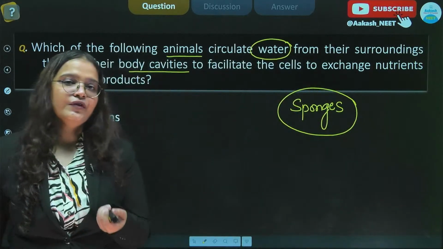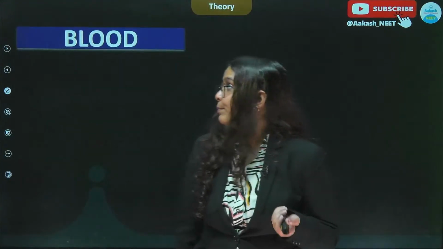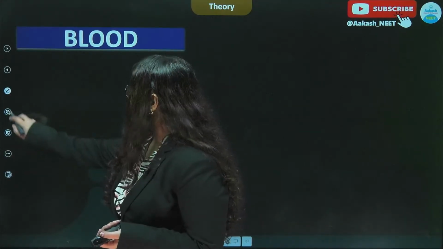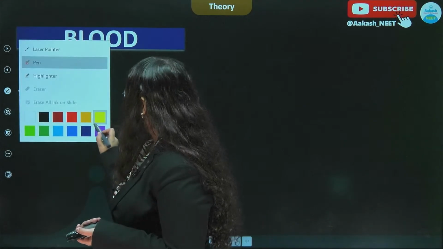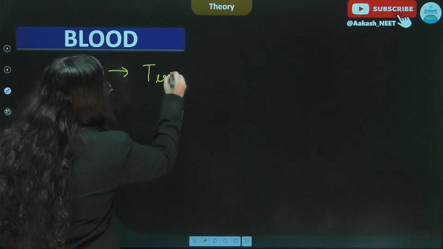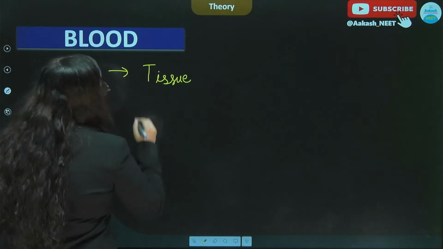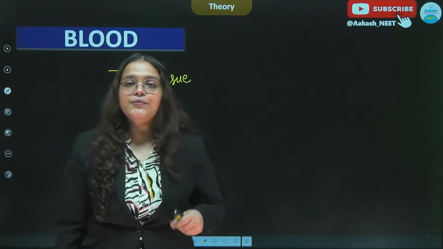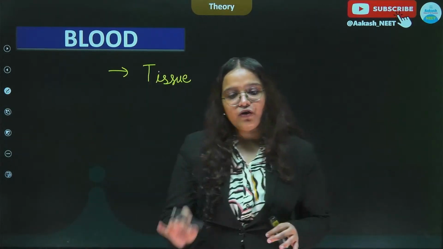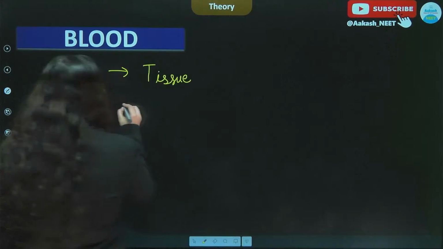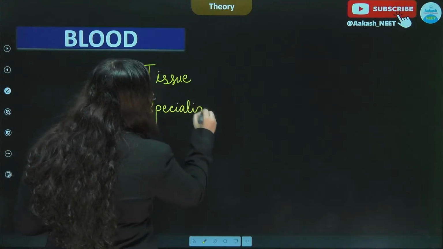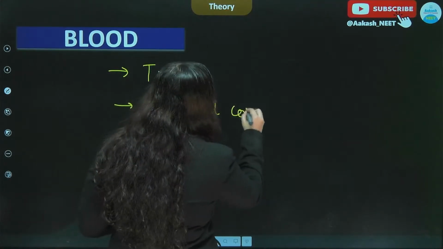All right, moving on to our topic, blood. So blood, dear students, is a tissue, and we have studied in greater detail what the different types of tissues present in our body are. So blood is one of the connective tissues, and it is a specialized connective tissue.